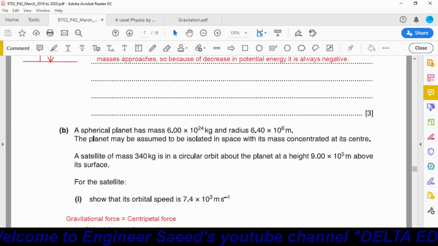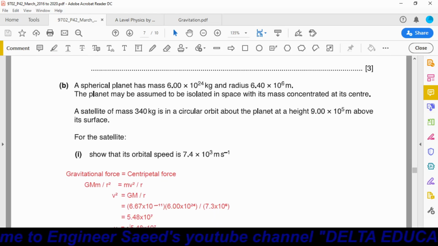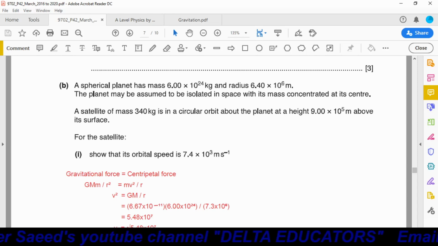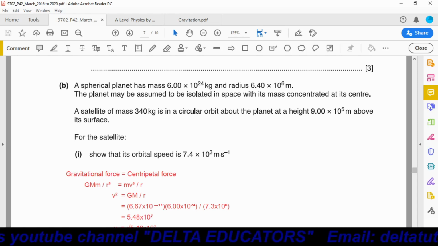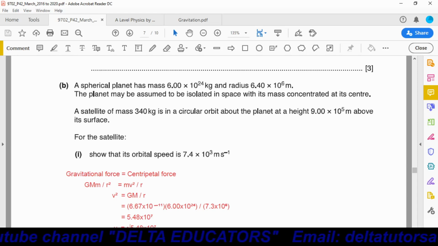Okay, next part. Part B. A spherical planet has mass 6 into 10 power 24 kg and radius 6 into 10 power 6 meter. The planet may be assumed to be isolated in space with its mass concentrated at its center. A satellite of mass 340 kg is in circular orbit about the planet at height 9 into 10 power 5 meter above the surface. For the satellite, show that its orbital speed is 7.4 into 10 power 3 meters per second.